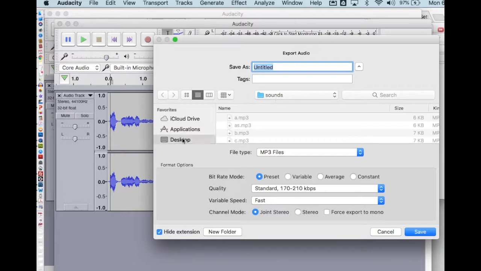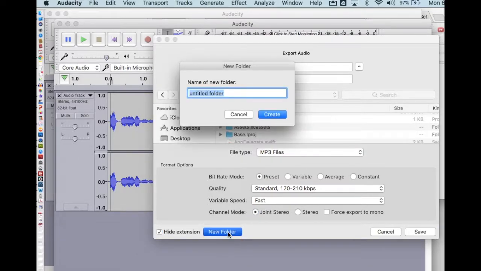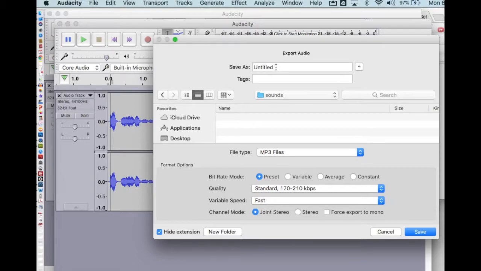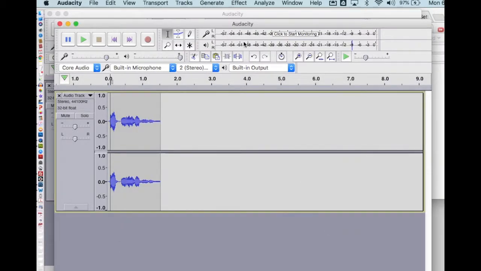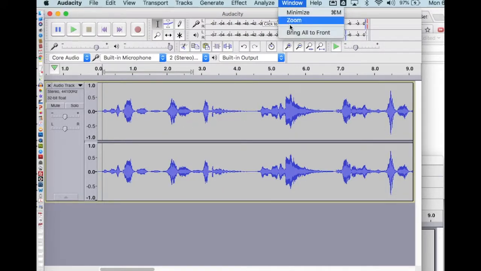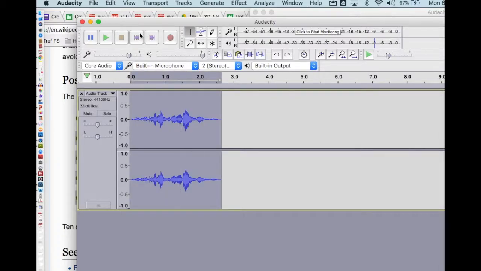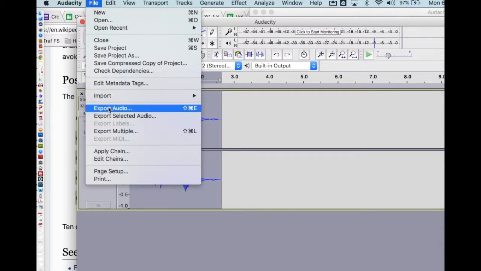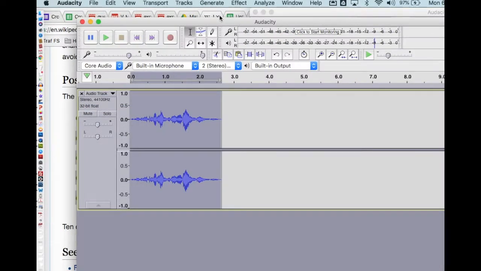On my desktop, inside my apps folder, inside my Magic 8 Ball folder, I'm going to make a folder for my sounds. New folder, sounds, create, and then this is going to be It Is Certain. Name it It Is Certain, and press OK. And we do that for each of the sounds. It is decidedly so. I'm just going to paste that in, and then File, Export Audio, and it is decidedly so, like that, and save. I'm just going to do that for each of the sounds.